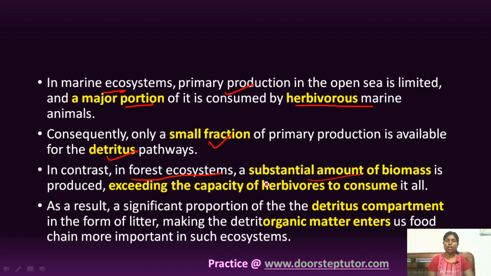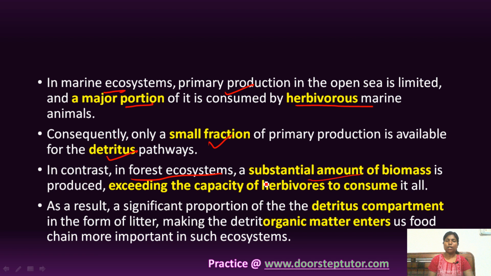Because in forest ecosystem, leaf parts are consumed by herbivores, and the major portion, trunk and roots, is available for the detritivores, for the detritus food chain. So obviously they have more biomass to consume. That is why in forest ecosystem, the detritus food chain is more functional.